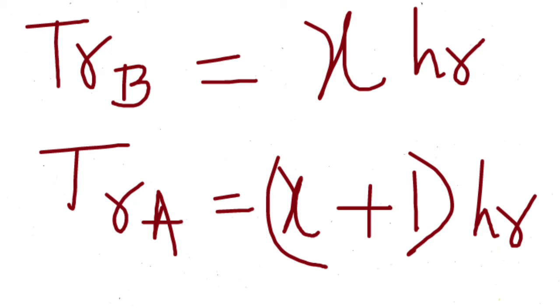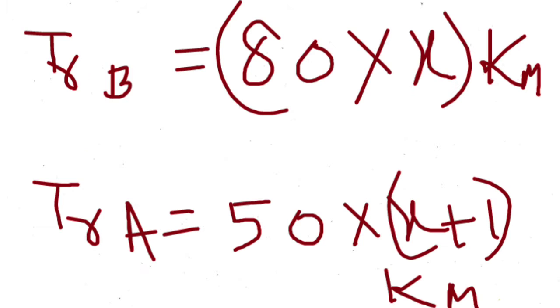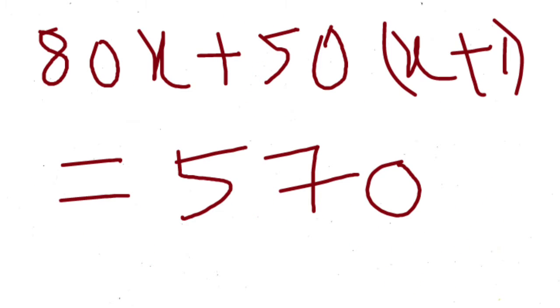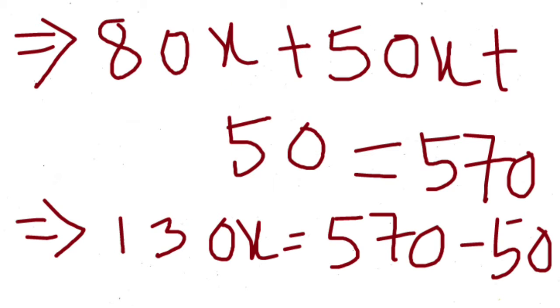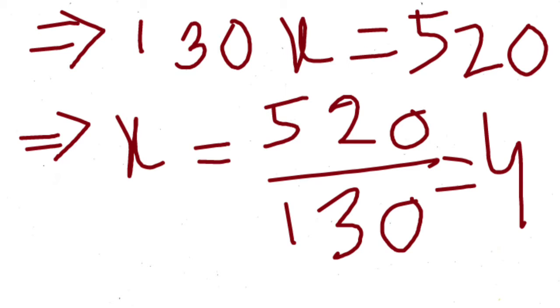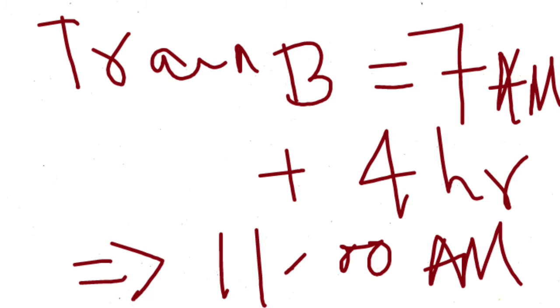So if the second train, which started at 7 am, travels x hours, the other train, which started at 6 am, will travel x plus 1 hours, 1 hour more. So the distance covered by both of them is obtained by multiplying their speeds, and the total distance covered is 570 because they approach each other. This is the equation, and by solving it we will get x is 4, which is the time traveled by train B, which started at 7 am. So at 11 am they will meet each other. So the correct option is answer C.